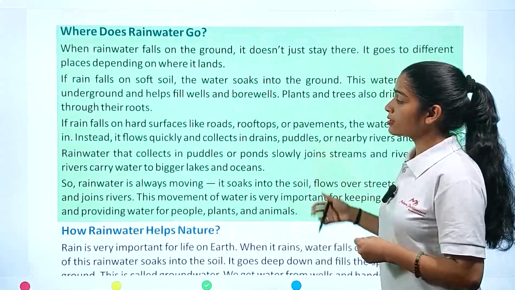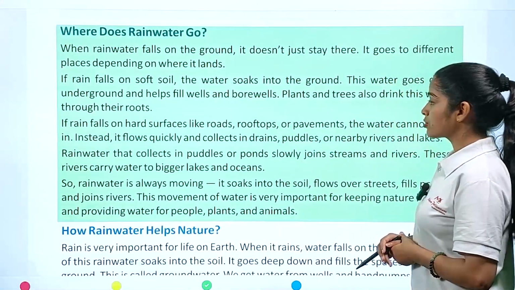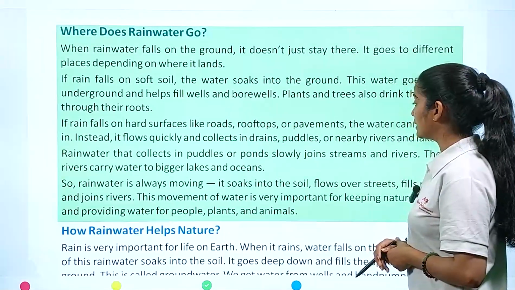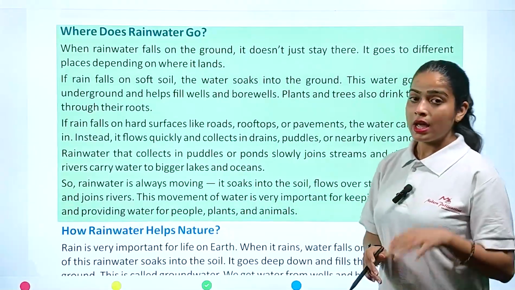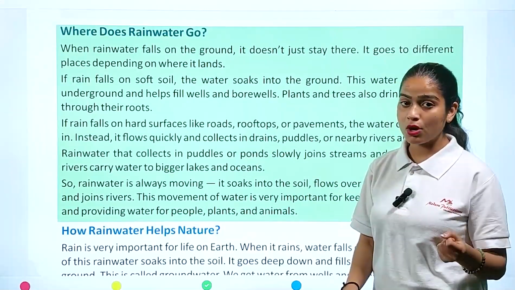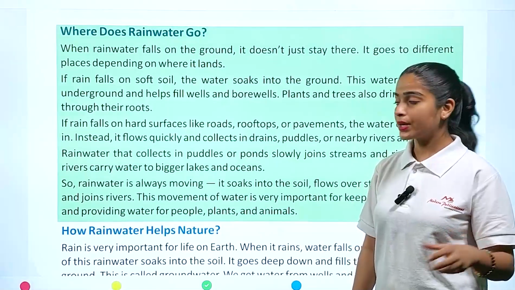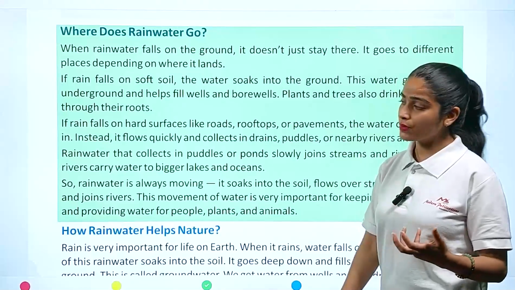Now, if rain falls on hard surfaces like roads, rooftops, or pavements, the water cannot soak in. Instead, it flows quickly and collects in drains, puddles or nearby rivers and lakes. So what we understand here is that if rain falls on the roads, it cannot be absorbed as underground water, and it will come to the puddles, drains or nearby rivers we have.